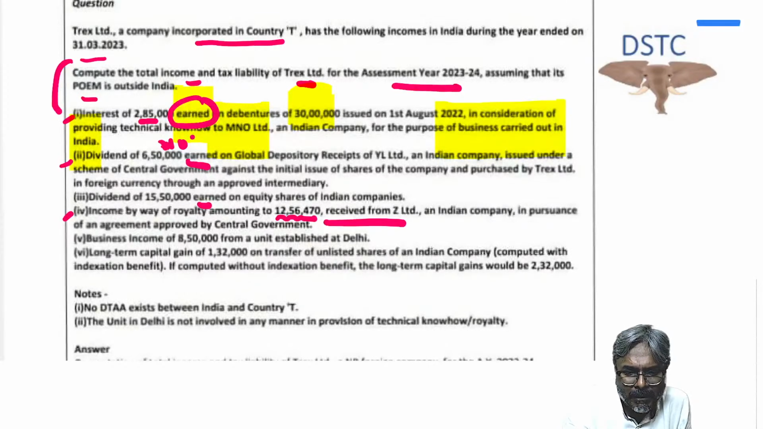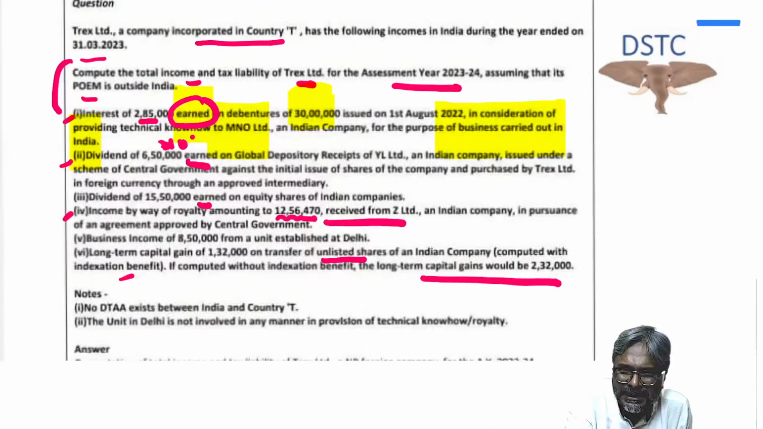Business income of 8,50,000 from a unit established at Delhi. So business income of a foreign company is taxed at the 40% rate. Point number 6, LTCG of 1,32,000 on transfer of unlisted shares of an Indian company computed with the indexation benefit. If computed without indexation benefit, the long-term capital gains would be 2,32,000.